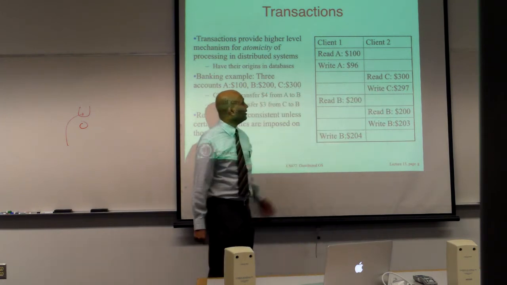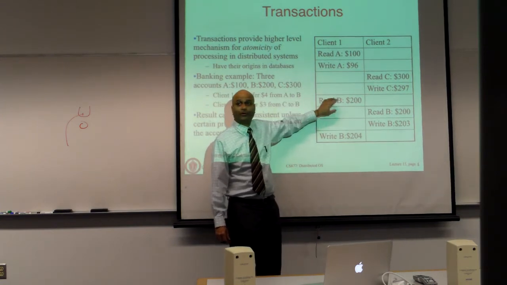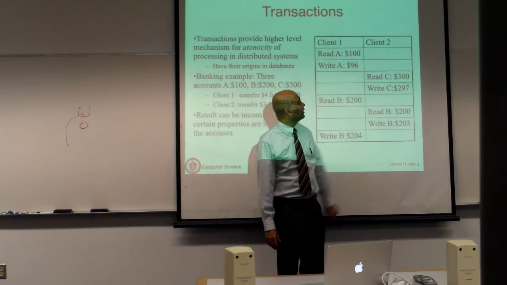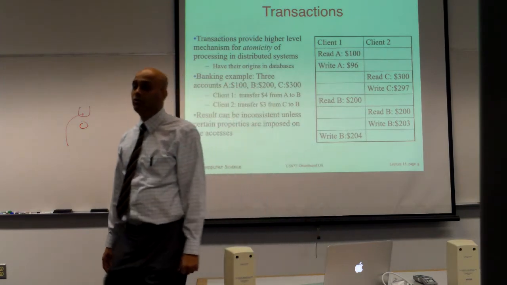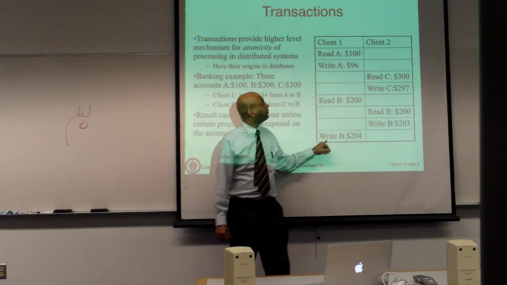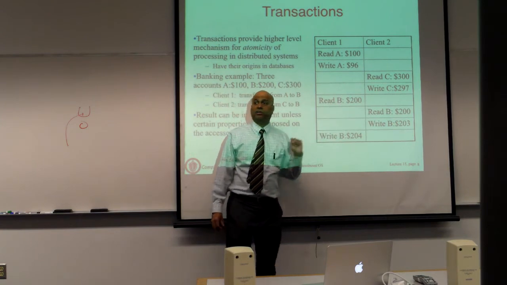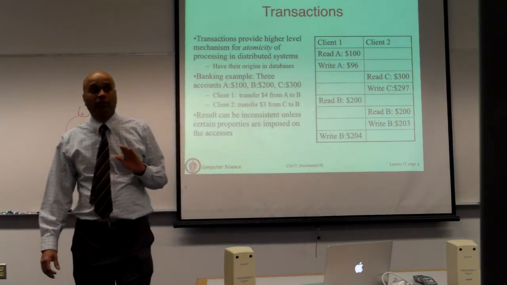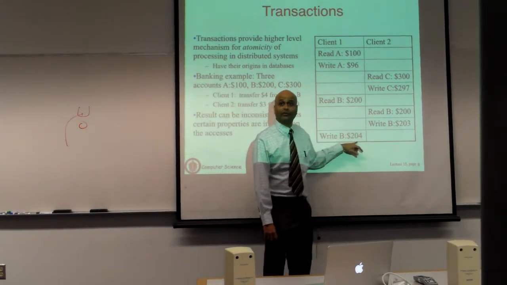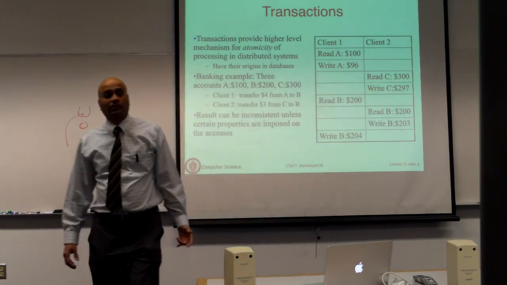So until now things are fine. And then 1 runs again, it's going to read B. Because it has to transfer 4 to B, it reads B, then its time slice expires. 2 runs, it's going to read B, it's going to get 200 still, and it's going to write 203. Then 1 runs, since it's already read B, you are going to add 4 and write 204. So at the end of this process, B is left with 204, A is 96, C is 297, and $3 have disappeared.